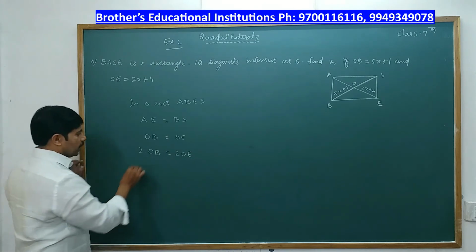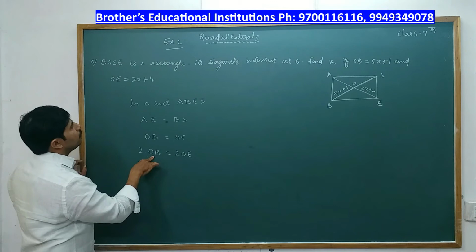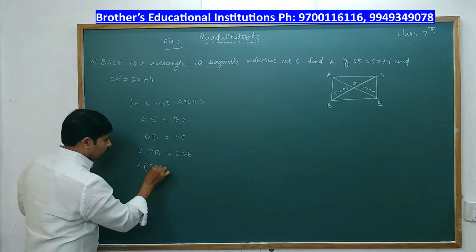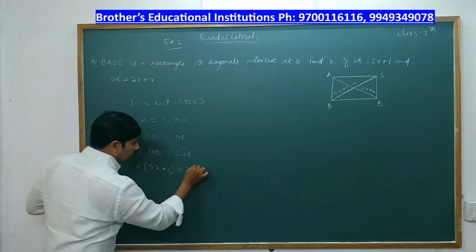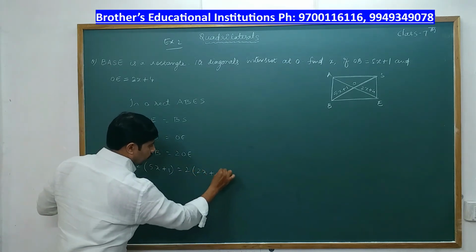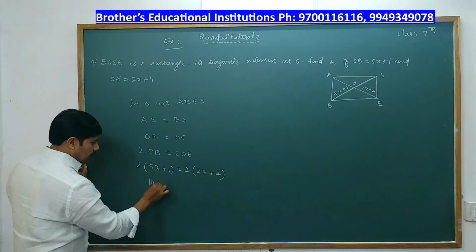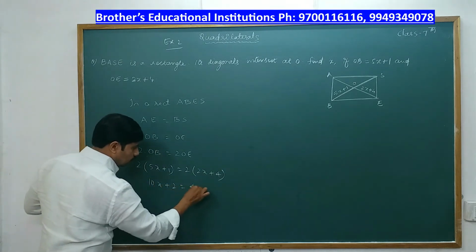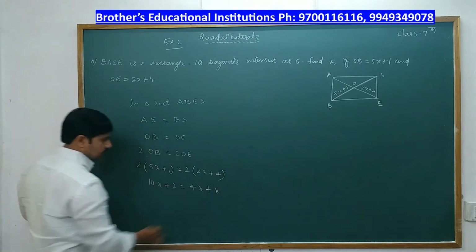After multiplying, I will substitute OB is 5x plus 1 and OE is 2x plus 4. We get 10x plus 2 is equal to 4x plus 8.